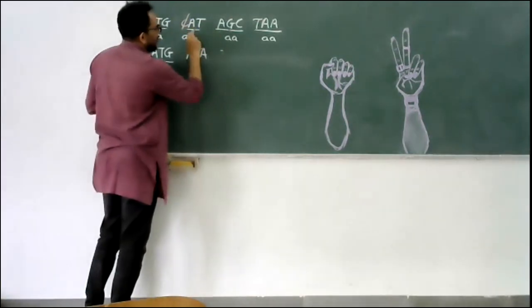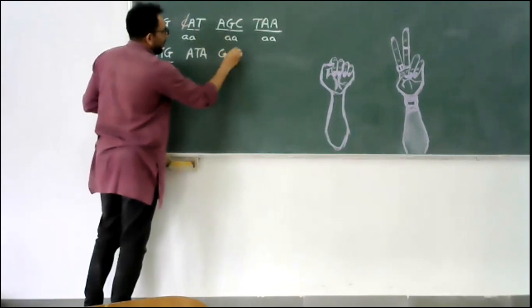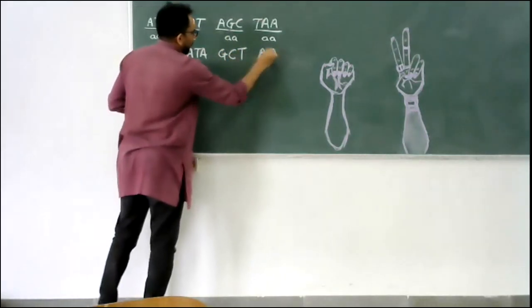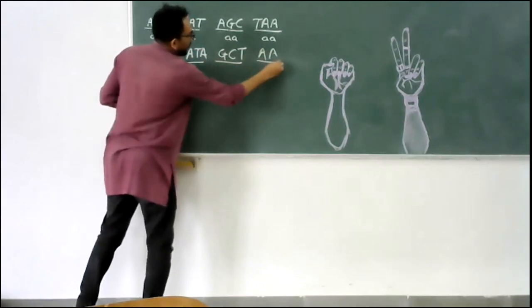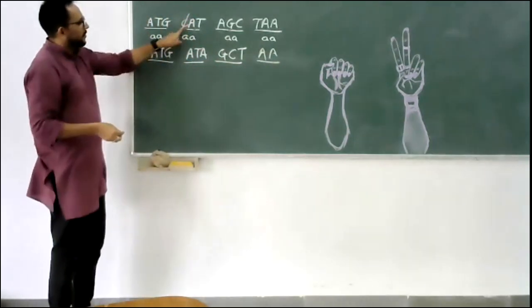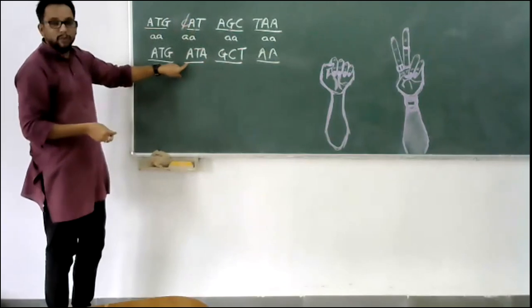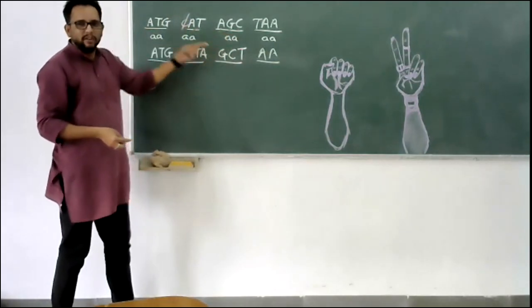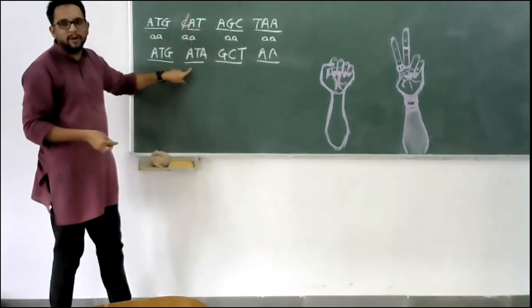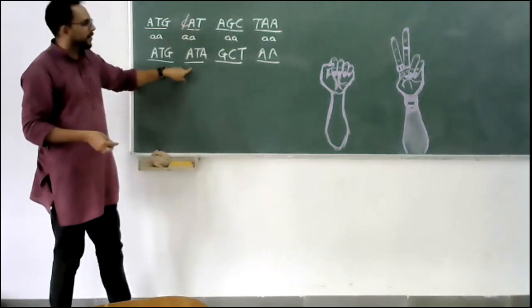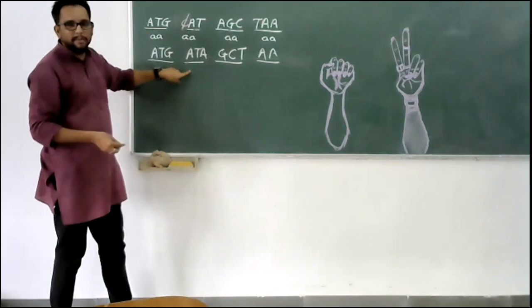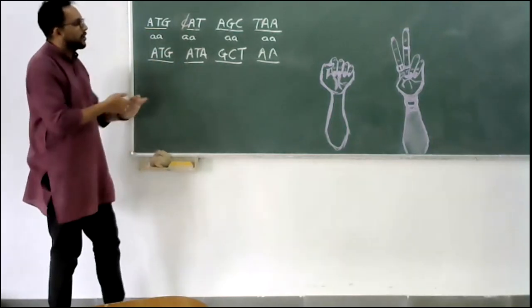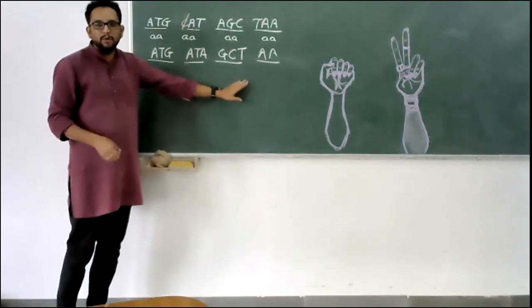Then ATA, then it will be G, C, T, and there will be A. Now you see again, the original sequence was CAT, it has changed to ATA; AGC has changed to GCT. That means there will be a change in the amino acids. Because of this change in amino acids, the protein structure is obviously going to change, and that is what is called frame shift mutation.